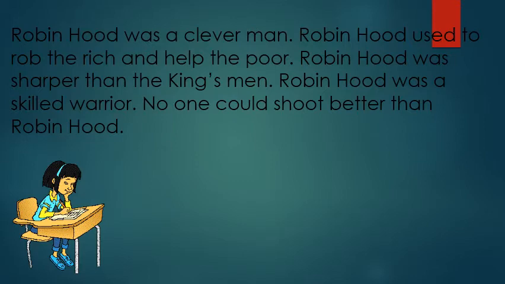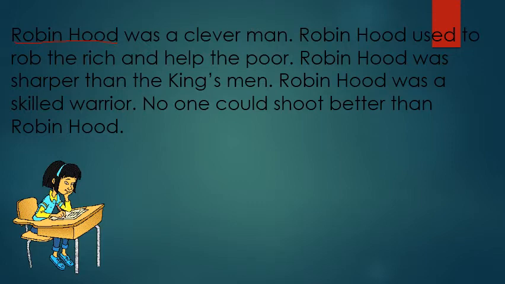Well, here Robin Hood is a name which is a noun. So in the beginning when she had started, it's obvious to write the name of that person whatever we are writing about. So as she is writing about Robin Hood, she has written Robin Hood was a clever man.